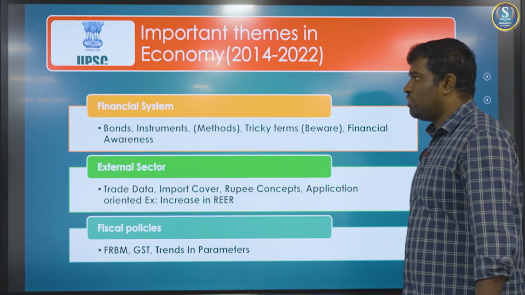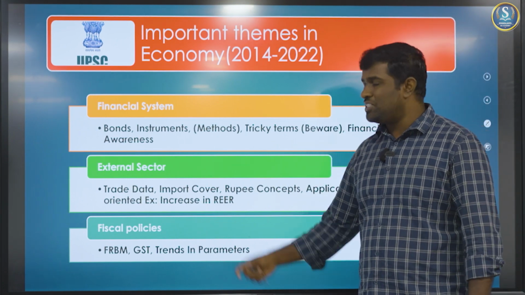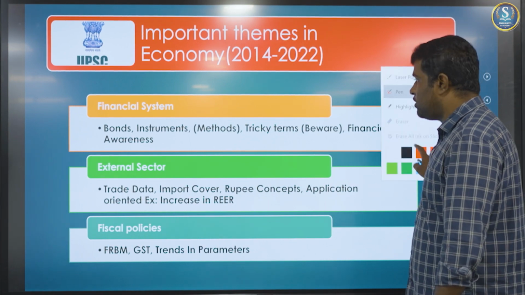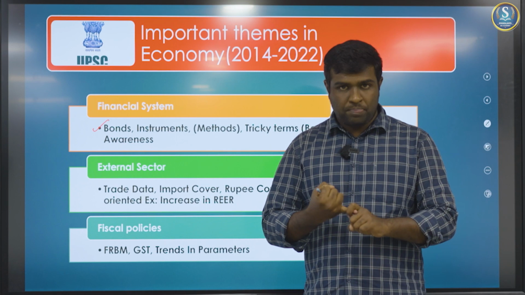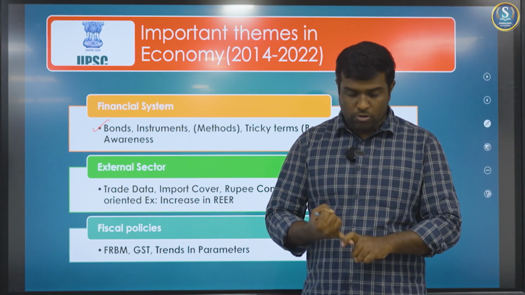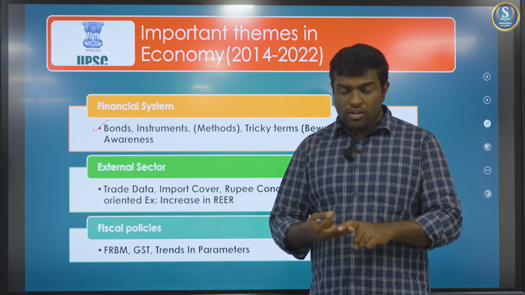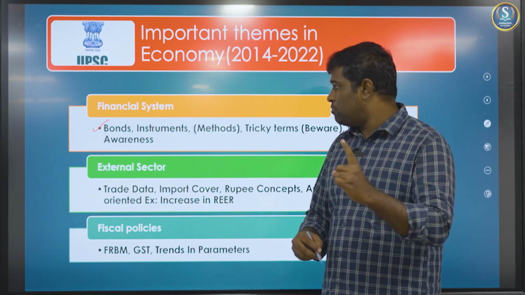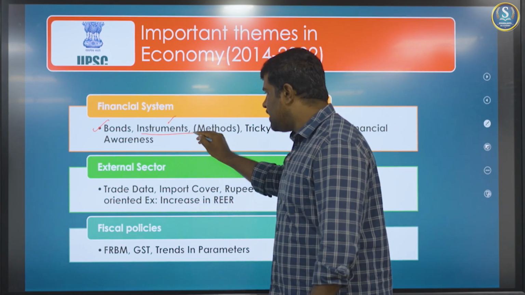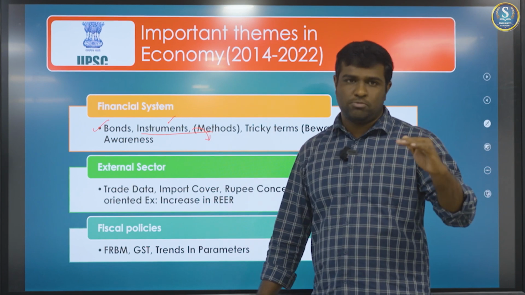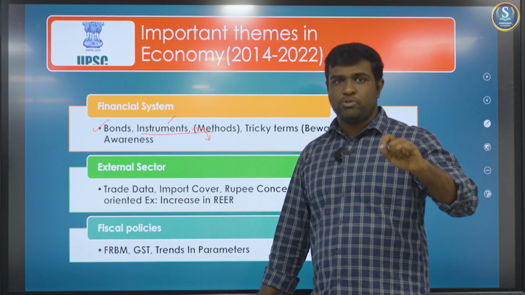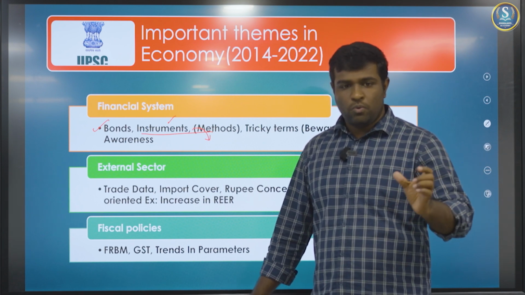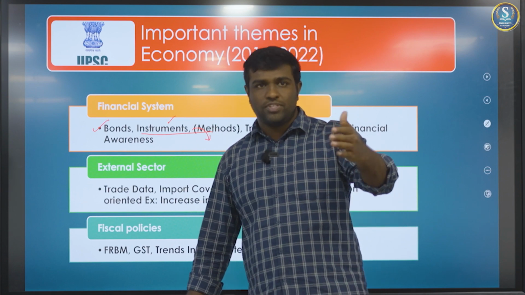The third point that I want to emphasize is regarding the financial system. This is the third theme. Within this theme, there are questions related to bonds. They have been asking about government securities, private securities, and what kind of instruments are being issued. All these questions have been a recurrent theme in UPSC. Recently they are not just asking about the instruments, they are asking about the methods and procedures in which these instruments are issued. Sometimes they go a layer deeper, asking what technology backs the issue of these securities.